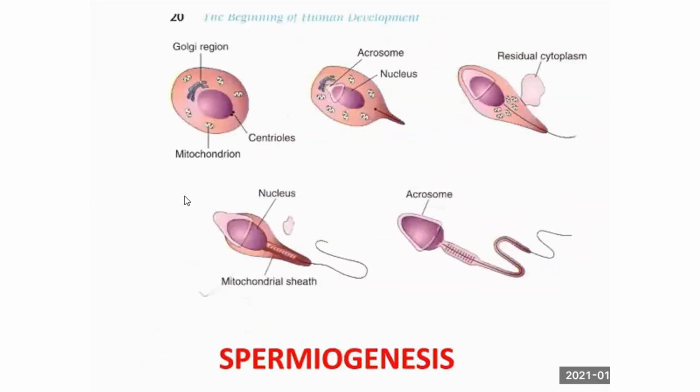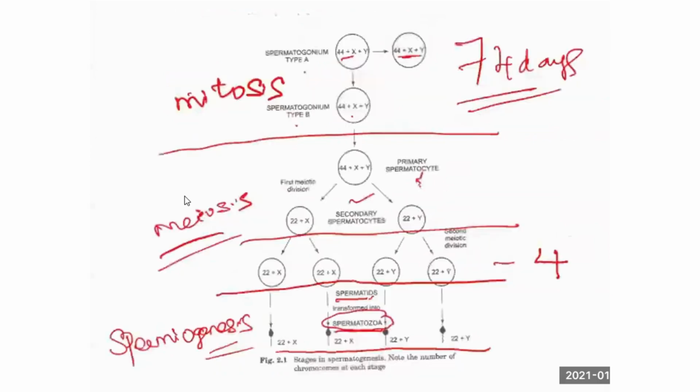The sperm is the matured one which is capable of fertilization, right? The sperm is ejaculated from the penis. It starts from the testis. We know the pathway that we discussed that day: testis, epididymis, then it goes to the vas deferens. It joins with the duct of the seminal vesicle to form the ejaculatory duct, which opens into the membranous part of the urethra, and the sperm is ejaculated out, right?